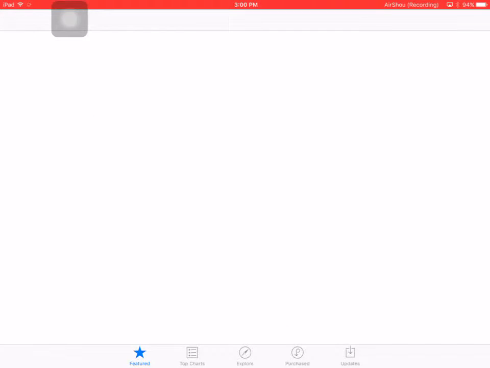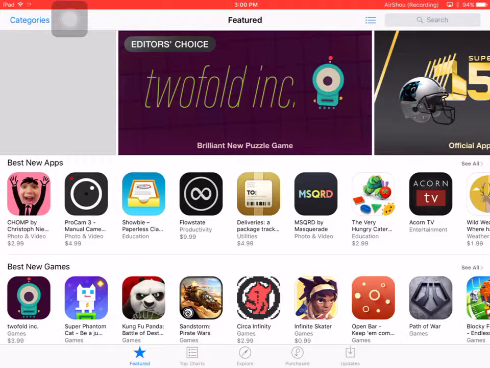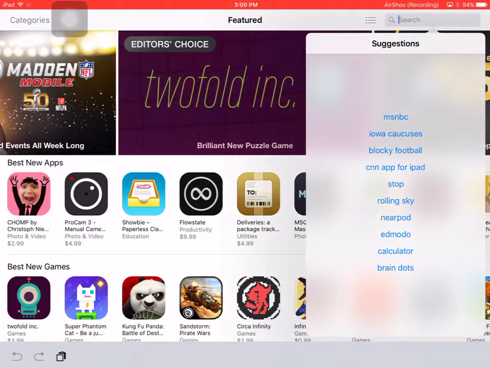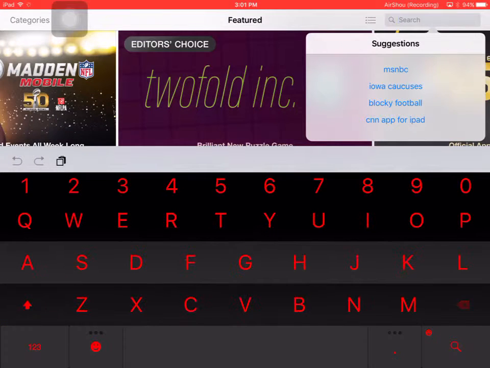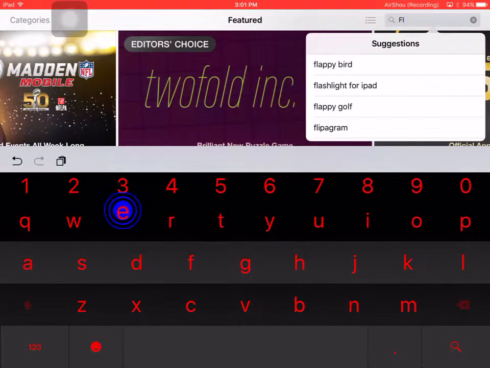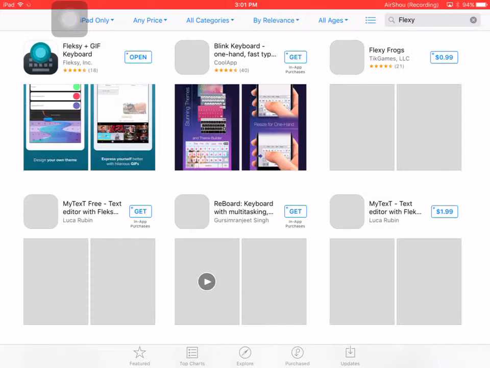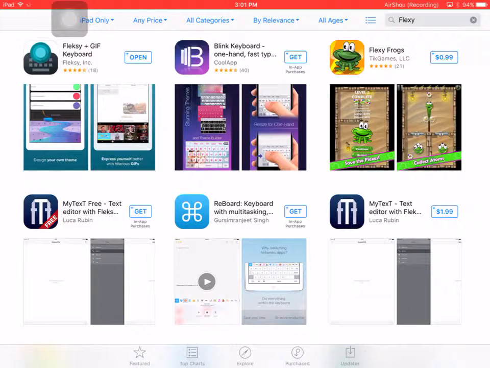So this is what you're going to do. You are going to go into the App Store and you're going to go search. Then you're going to search Flexi. So I'm going to search. And it's the one on the top left. The icon doesn't look the same as the one when it's downloaded, but that's the one. As you can see, it says open next to it. That's proof that this is the one.